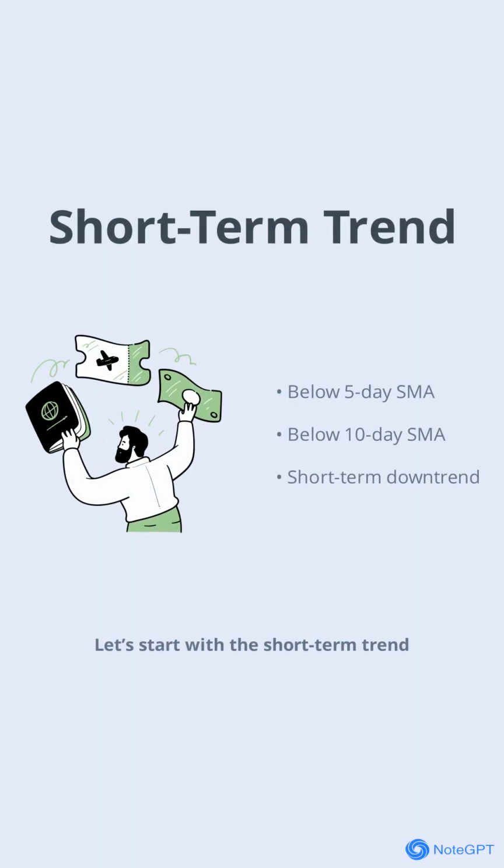Start with the short-term trend. VIVK's price is currently below both its 5-day and 10-day simple moving averages, which are 0.061 and 0.069 respectively. This signals a continued short-term downtrend. When a stock trades below these averages, it often means sellers are in control and the price could continue to fall in the near future. This short-term weakness is the first warning sign for traders looking for quick gains.